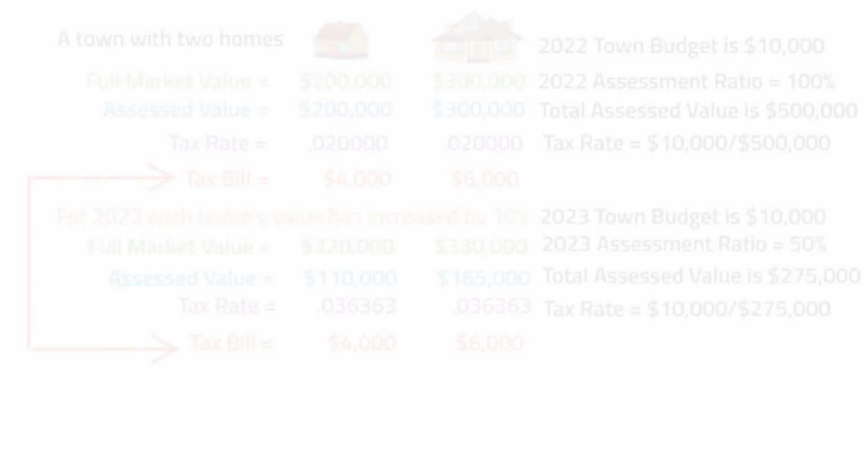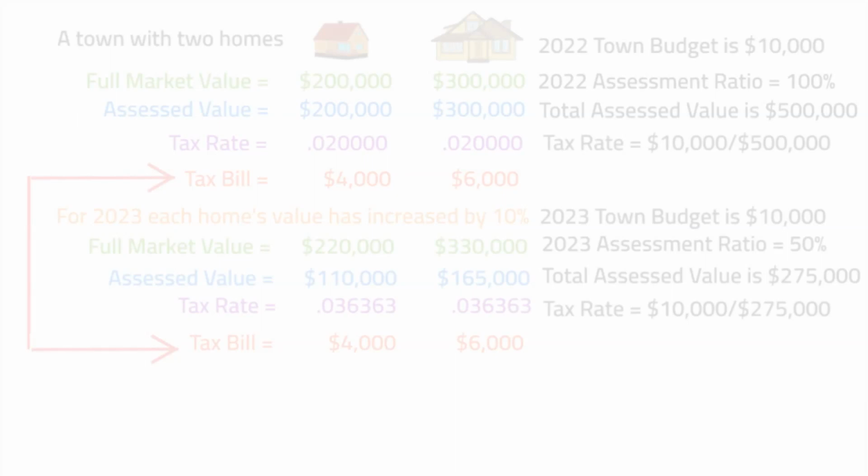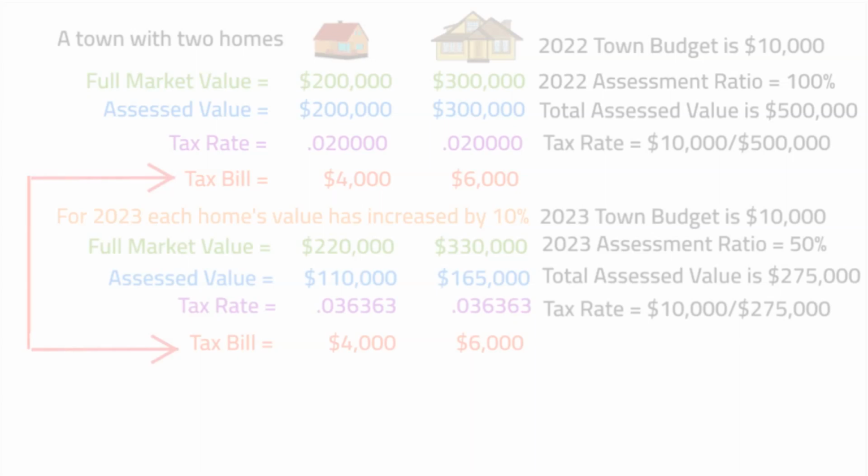This example shows that decreasing or increasing the assessment ratio will not decrease or increase the tax bills of property owners if the relative value of property stays the same and the assessor makes accurate determinations of full market values. But we know that relative property values don't stay the same. Rather, property appreciates at widely different rates of appreciation across the town.